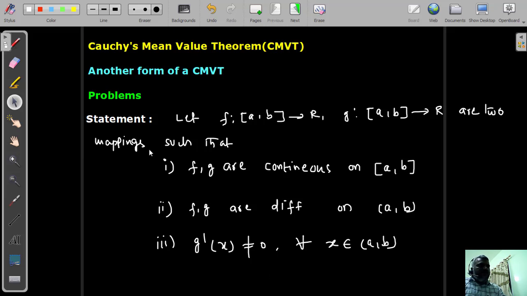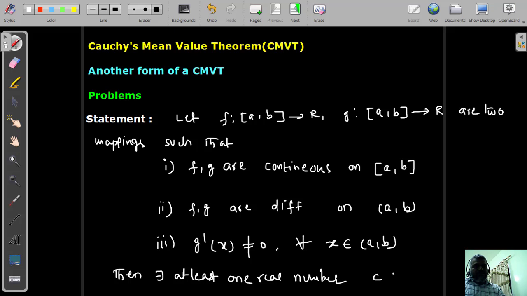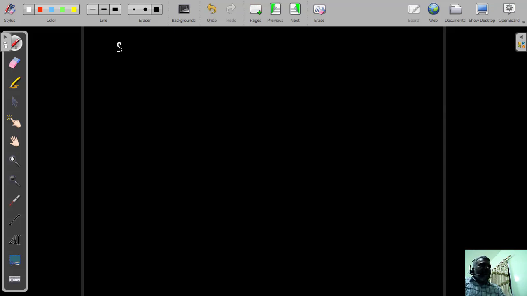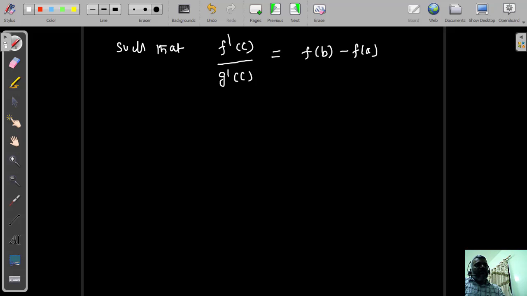then there exists at least one real number c belongs to the open interval (a, b) such that f'(c) divided by g'(c) is equal to (f(b) minus f(a)) divided by (g(b) minus g(a)). This is the statement of Cauchy's mean value theorem.